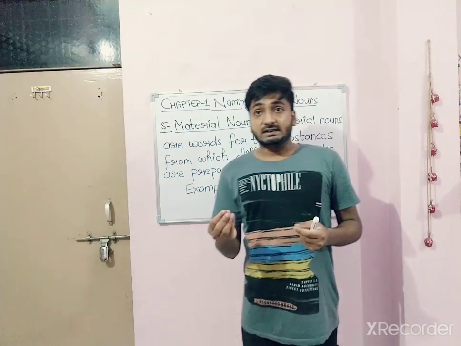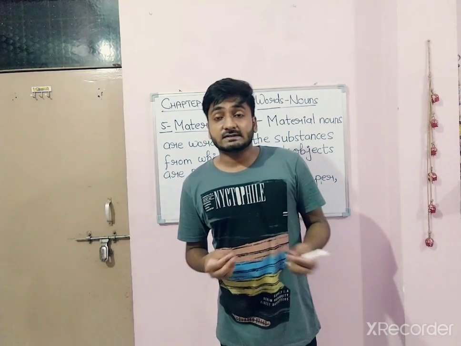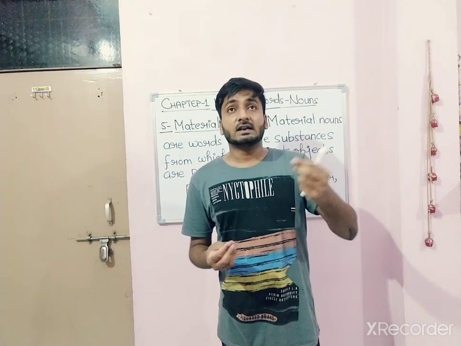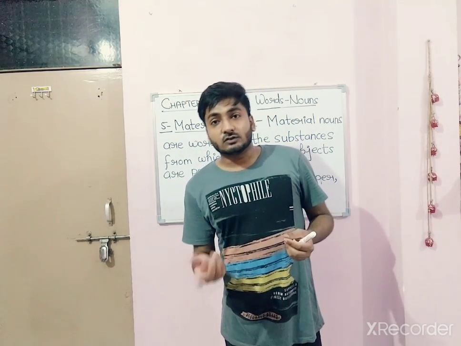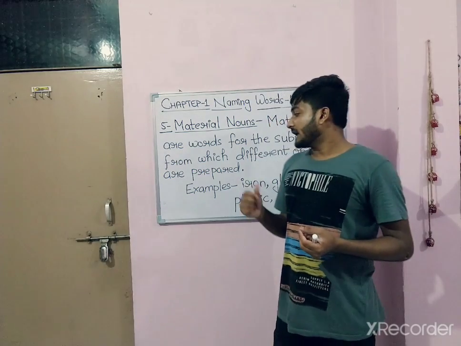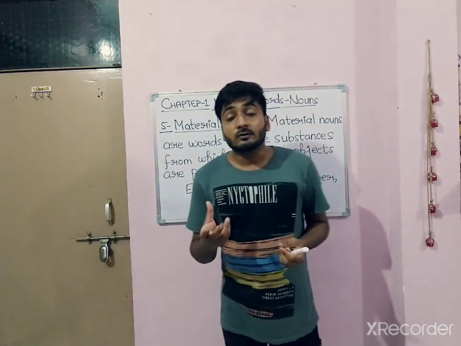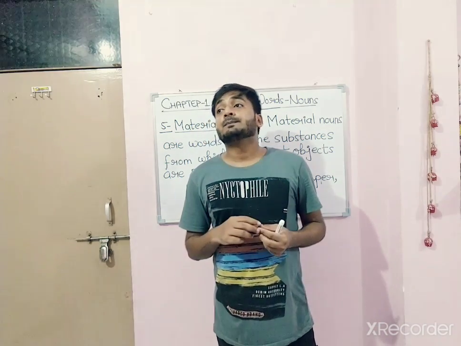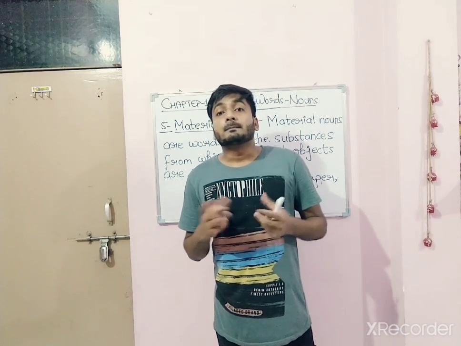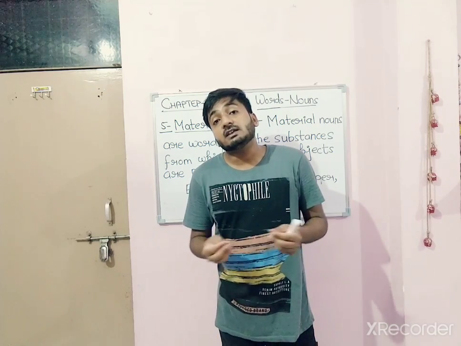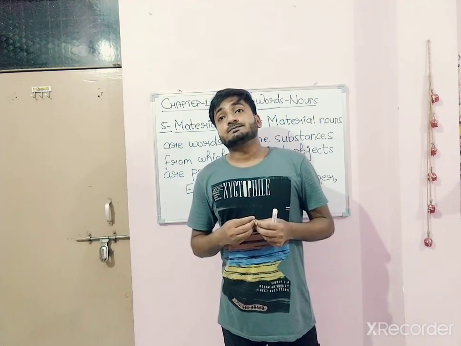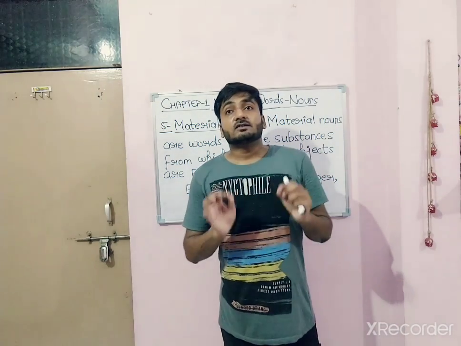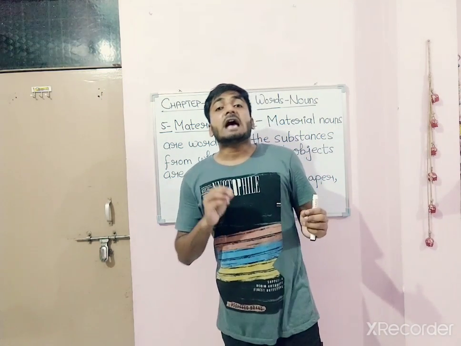Like steel, with steel we can make utensils. Glass, from glass we can make mirrors, window glasses, and utensils also, crockery. And wood, from wood we can make furniture. We can use it for fire as well. Milk, from milk we can make ghee, curd, and buttermilk, etc. So it is totally opposite to abstract noun.